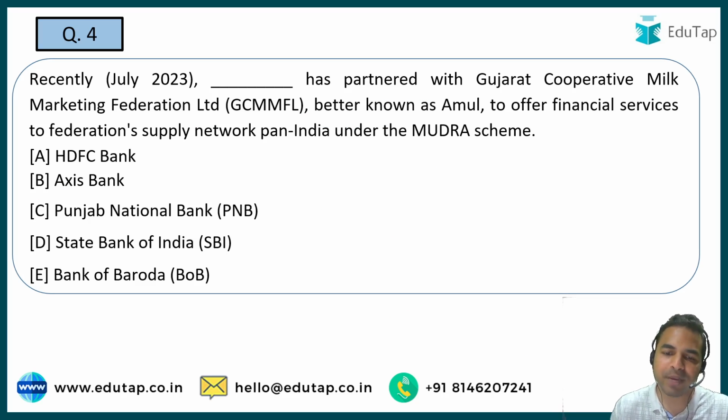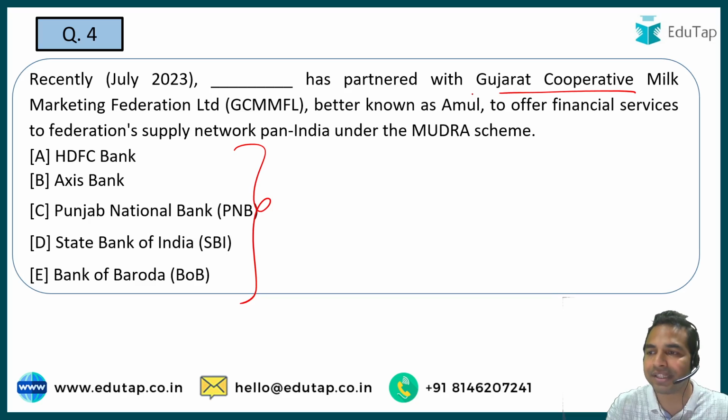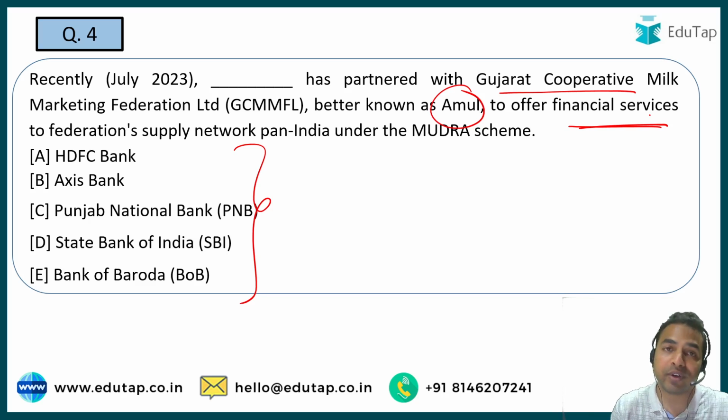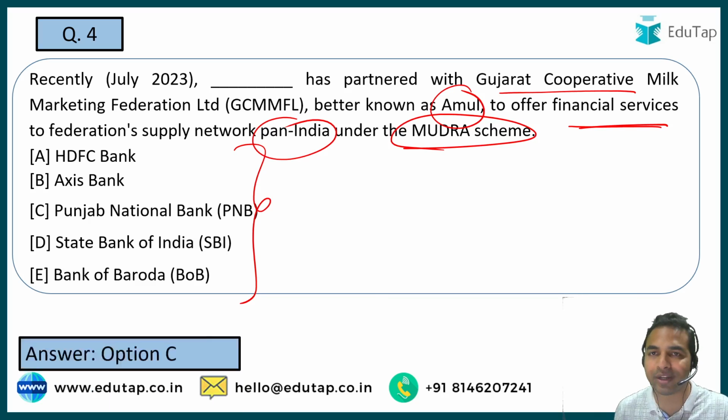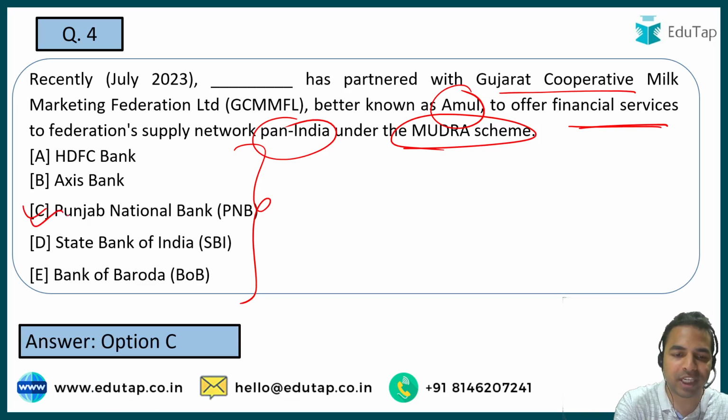So here you have to tell me the name of the bank which has recently partnered with Gujarat Cooperative Milk Marketing Federation Limited, that is Amul. So guys, under this partnership, what exactly is this bank going to do? This bank will be offering financial services to the Federation's supply network pan India under the Mudra Scheme. So under the Mudra Scheme, basically they are going to finance this. You have to tell me the name of that bank which has partnered with Amul. What is it? It is option C, that is Punjab National Bank.